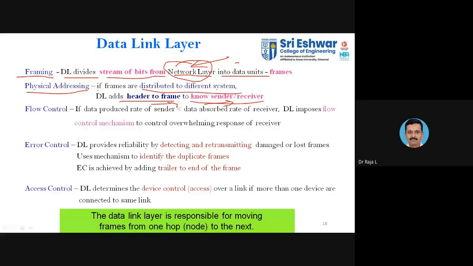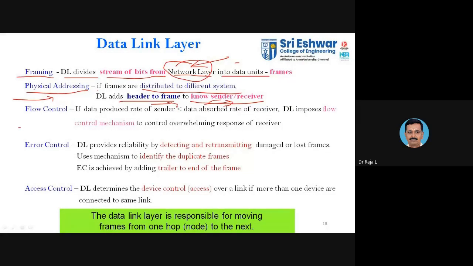The header will normally contain the physical address, that is, the MAC address. You know what a MAC address and an IP address are. You will have the IP address at layer 4; in layer 2, you will have the MAC address. With the help of the MAC address, you will know the sender and the receiver. So that is the physical addressing. This data link layer is responsible for physical addressing.